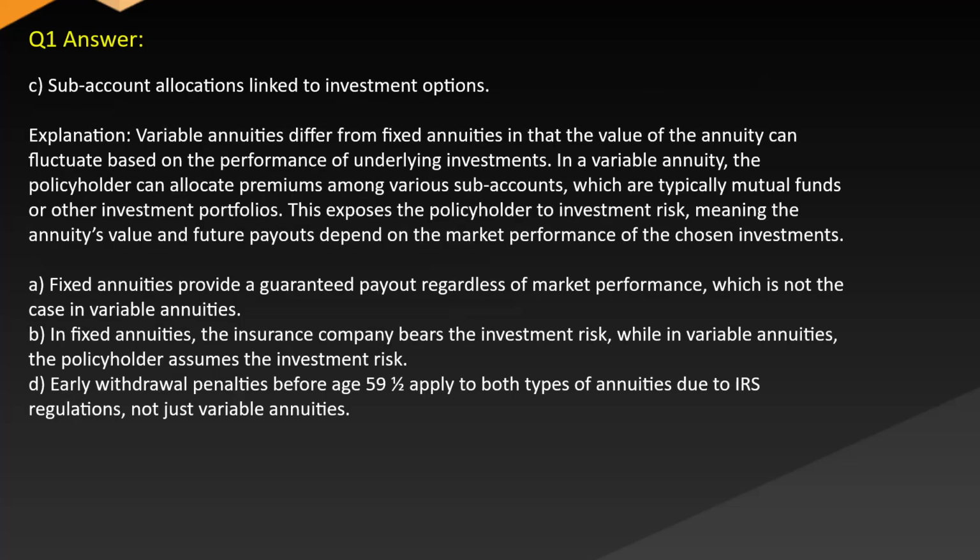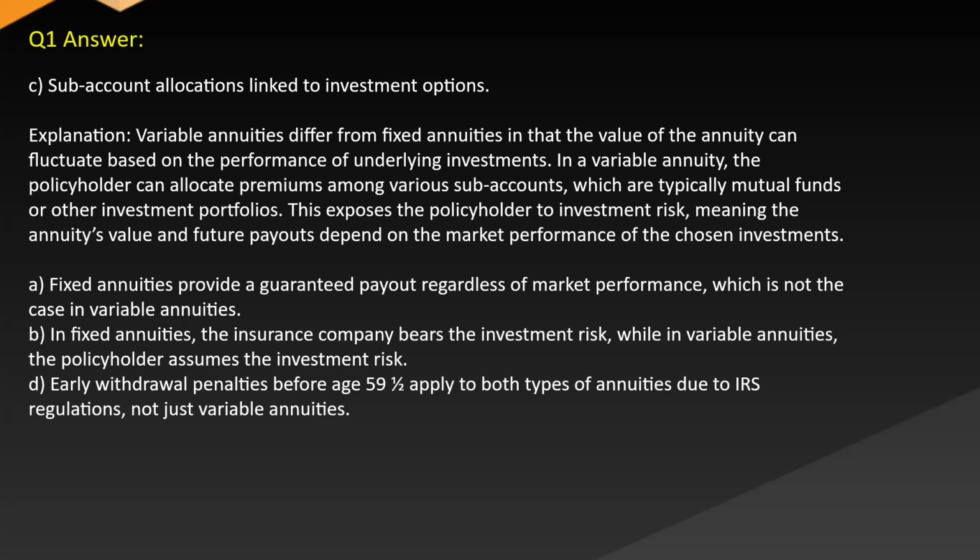Answer. C. Sub-account allocations linked to investment options. Explanation. Variable annuities differ from fixed annuities in that the value of the annuity can fluctuate based on the performance of underlying investments. In a variable annuity, the policyholder can allocate premiums among various sub-accounts, which are typically mutual funds or other investment portfolios. This exposes the policyholder to investment risk, meaning the annuity's value and future payouts depend on the market performance of the chosen investments.